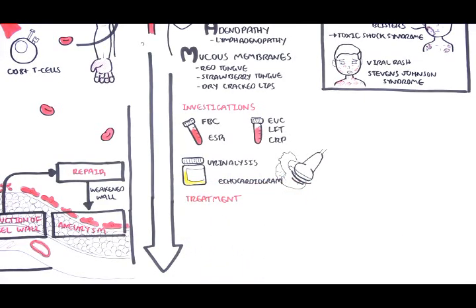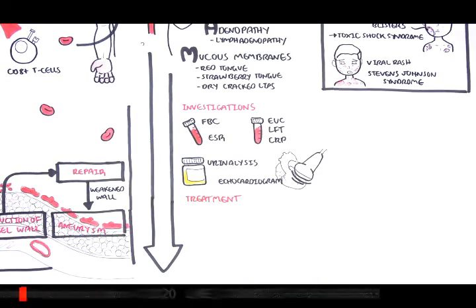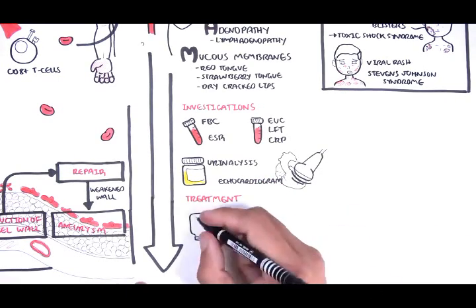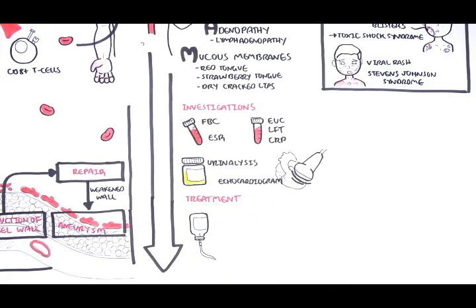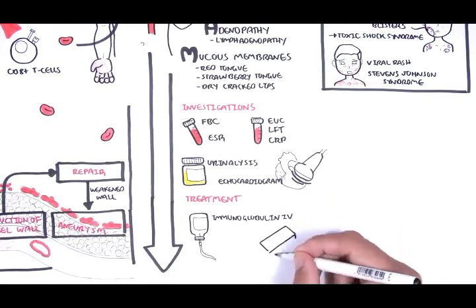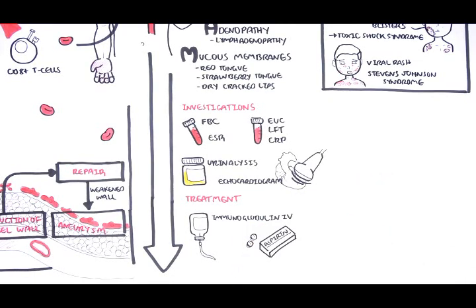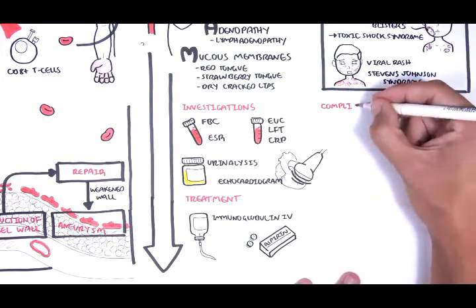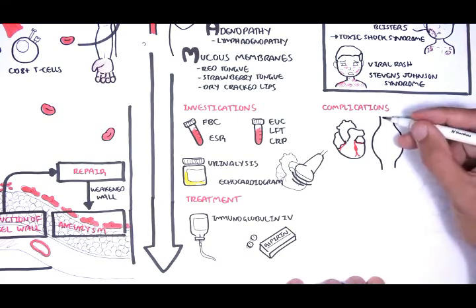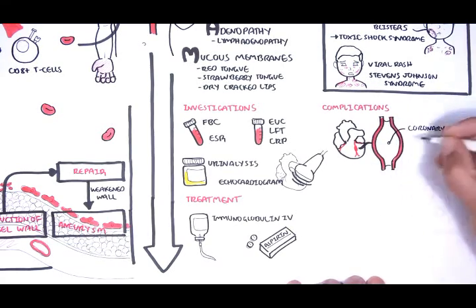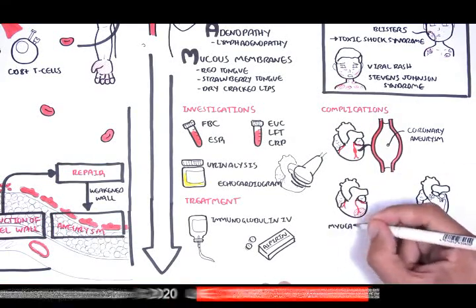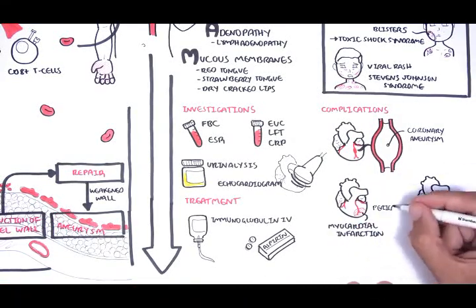Once diagnosis of Kawasaki is made, it is essential that a pediatrician is involved. Admit the child and commence immunoglobulin intravenously as well as aspirin. Commencing intravenous immunoglobulin within 10 days of fever onset has been shown to reduce cardiac complications. The complications of Kawasaki are mainly cardiovascular and include coronary artery aneurysms, as well as artery aneurysms anywhere else, myocardial infarction, pericarditis, and myositis.